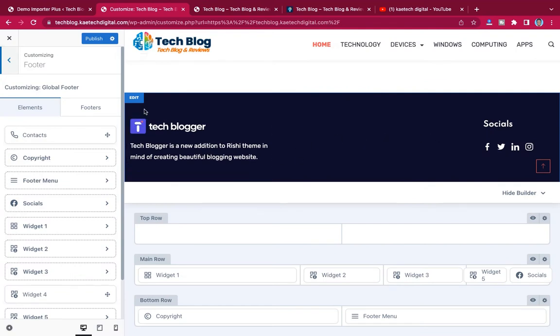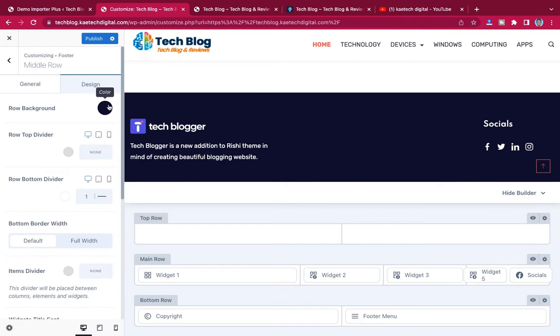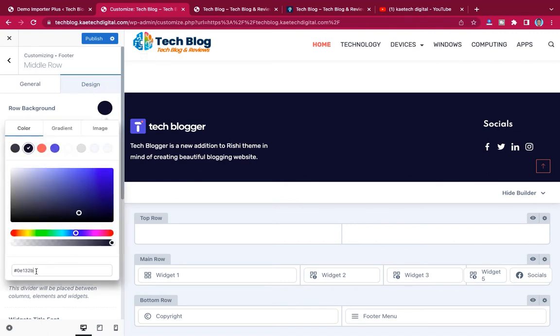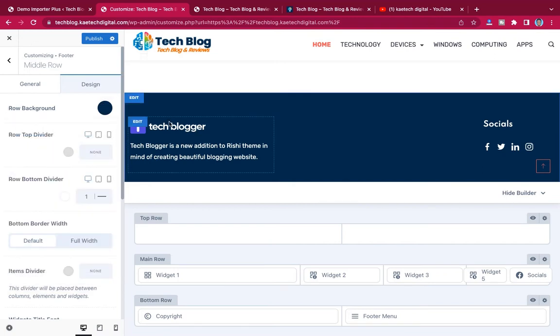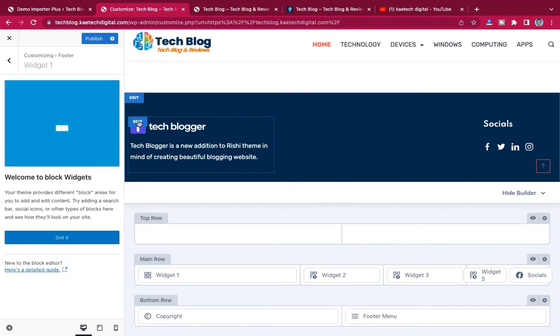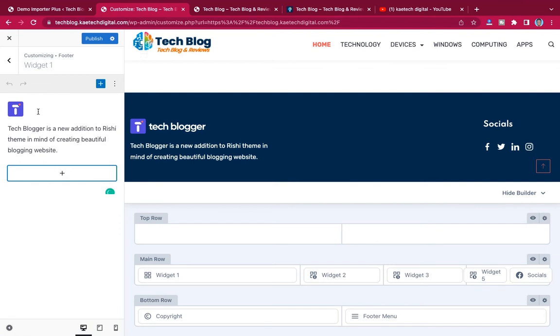So let's click over here and I click on design, click on this one and then change the color to this color, and then let's click on edit over here, and it will take you to the widget block. So just click on got it, and then we can click over here to change our logo.